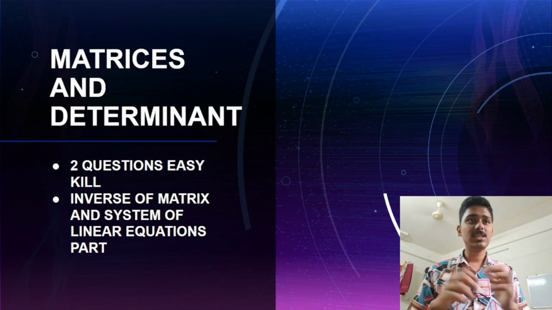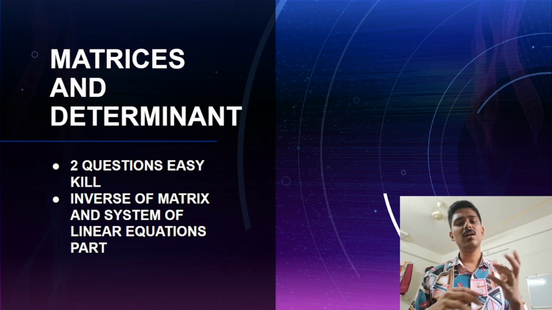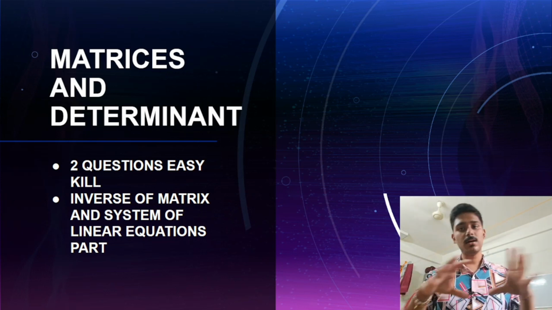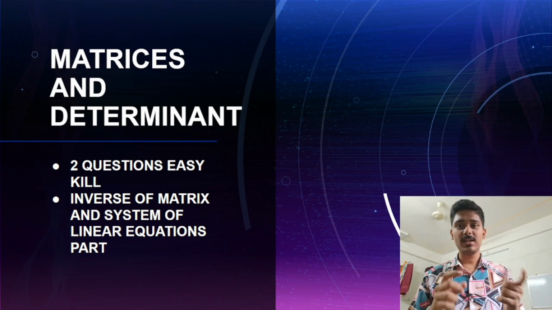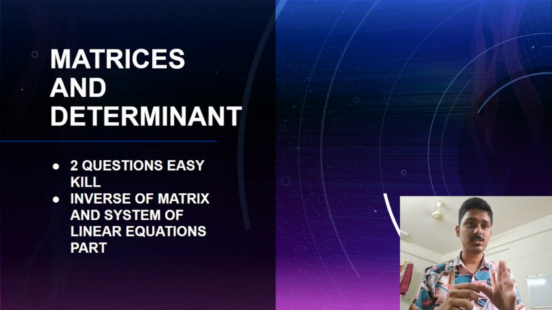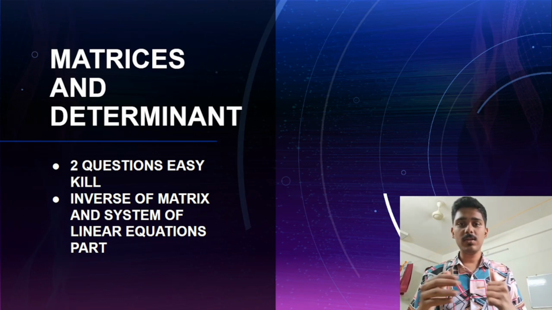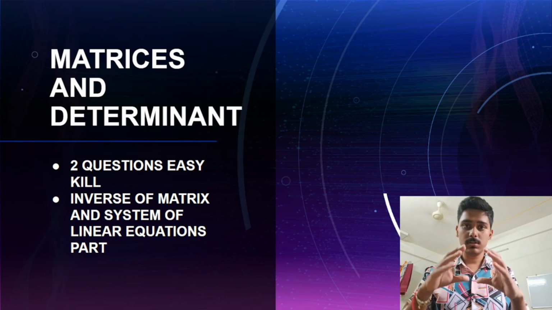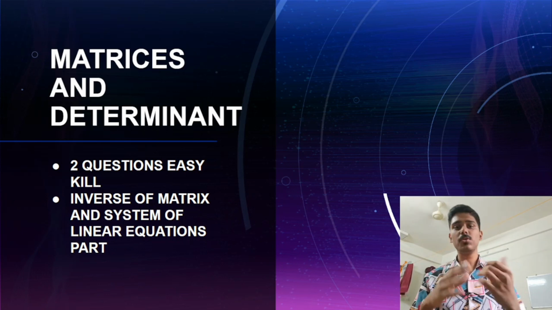So the next chapter would be matrices and determinants. This is a very good chapter, with at least 2 questions in the paper, so they are easy kills. What you can do is the inverse of matrix part, and most important, the system of linear equations part. That's important. You can cover it in a very good way. If you want the theory part, you can refer to some video and then practice questions from your module or any reference book you are referring to.